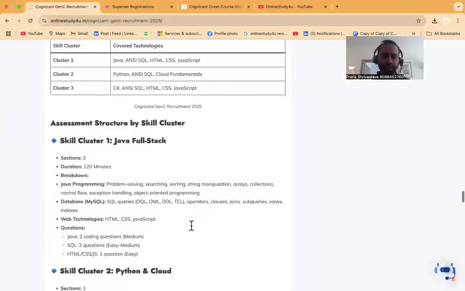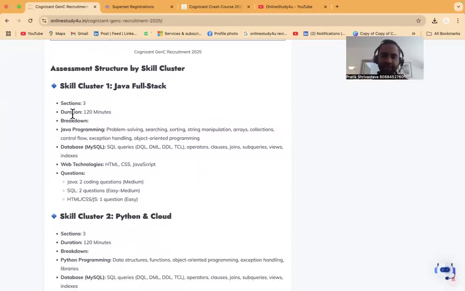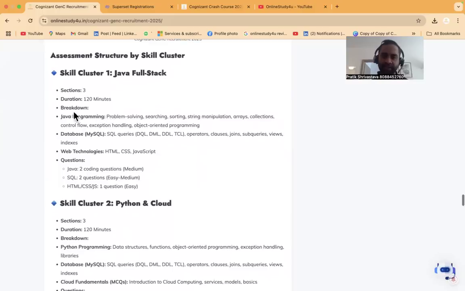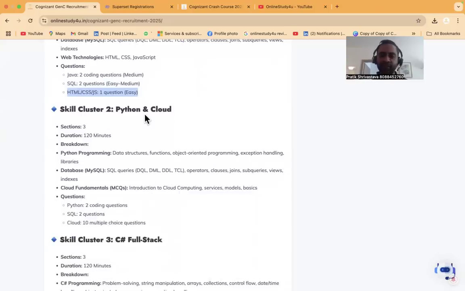Skill Cluster 1, Java full stack, section three, duration 120 minutes. Breakdown: Java programming, two coding questions will be asked in Java. SQL, two queries, easy to medium. HTML, CSS, and JavaScript, one easy question. Skill Cluster 2, Python and cloud, duration 120 minutes.